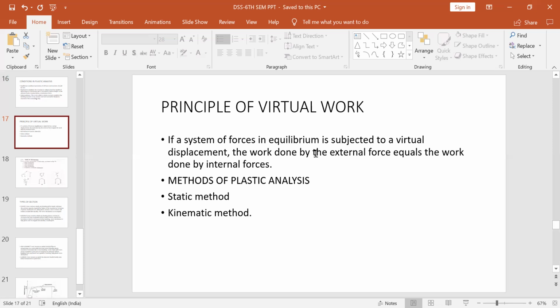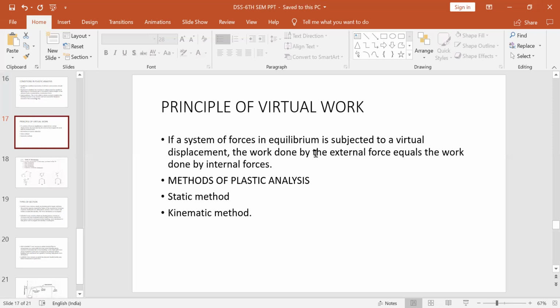Now the collapse load is found by working out the equilibrium equation. Here the condition of equilibrium will be used to find the collapse load. It is checked that the bending moment is not more than the fully plastic moment at any section. This has to be checked, that under any circumstance the bending moment should not be more than the plastic moment in that section. So this is the static method.